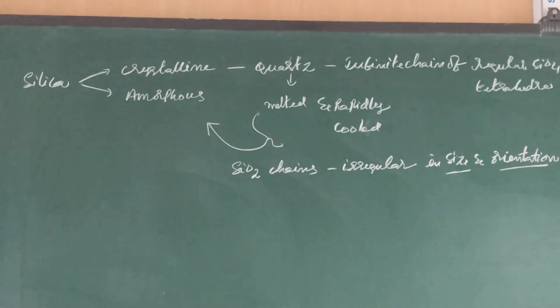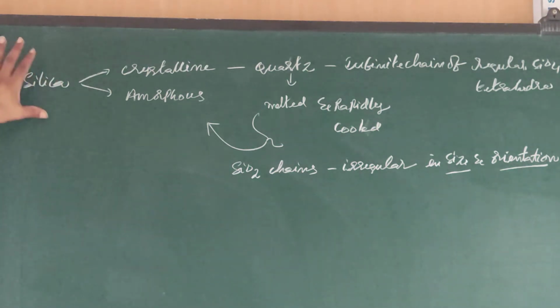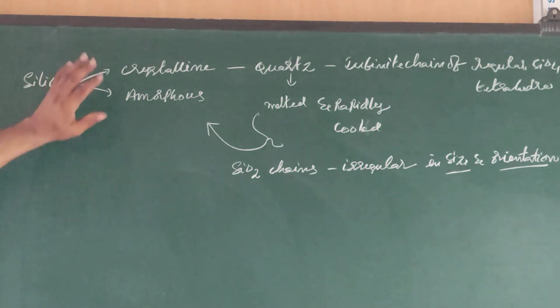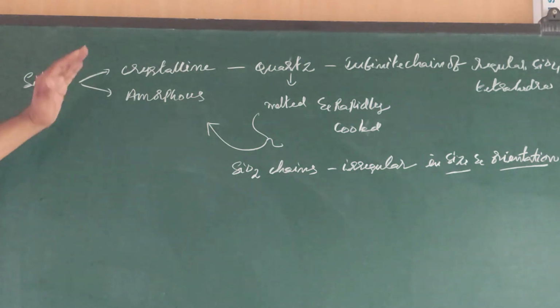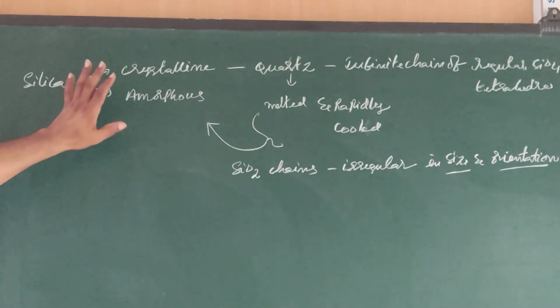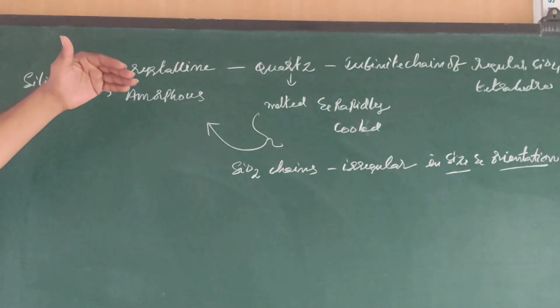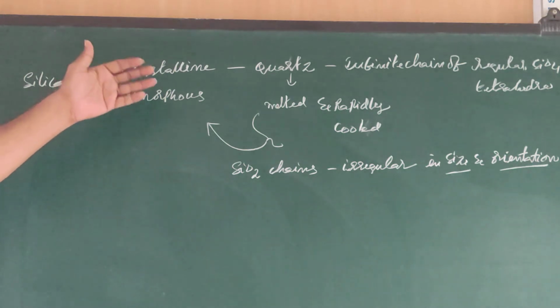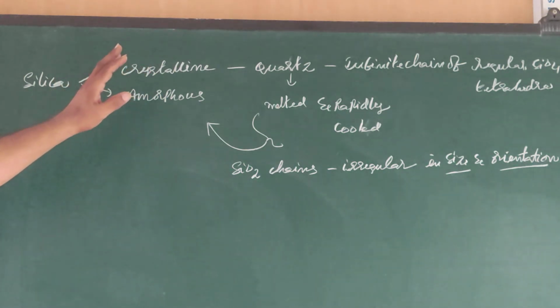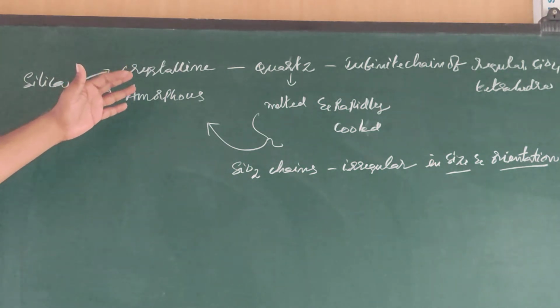Silica can show both crystalline and amorphous forms. Quartz is the best example for crystalline form. In quartz, there is an infinite chain of regular SiO4 tetrahedra.